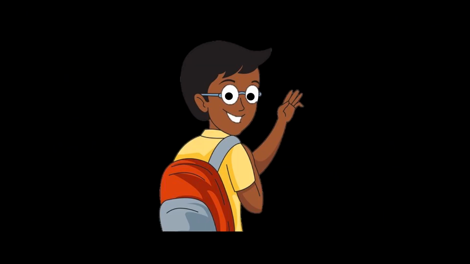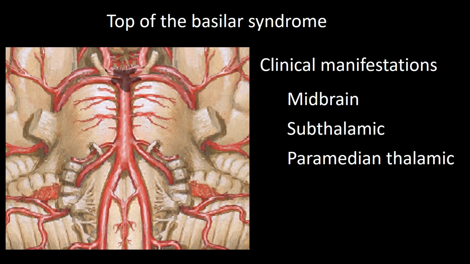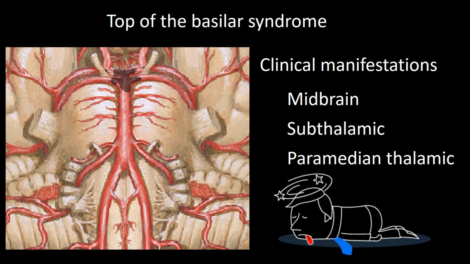Before you go, I want to mention one more syndrome, the top of the basilar artery syndrome. This syndrome manifests by signs of midbrain, subthalamic, and paramedial thalamic area damage. Hence, it often presents with sudden decreased level of consciousness due to the usually bilateral involvement of either the reticular formation or of the thalamus, and symptoms of Weber, Benedikt, and Parinaud.